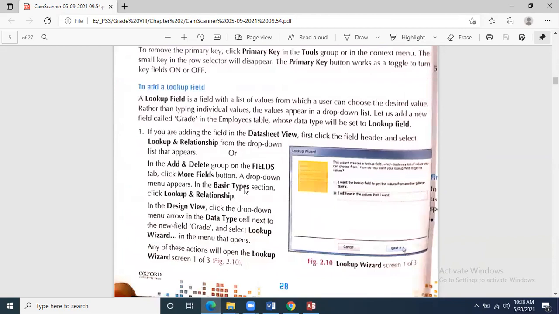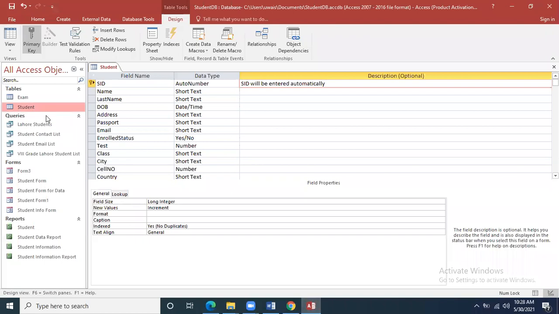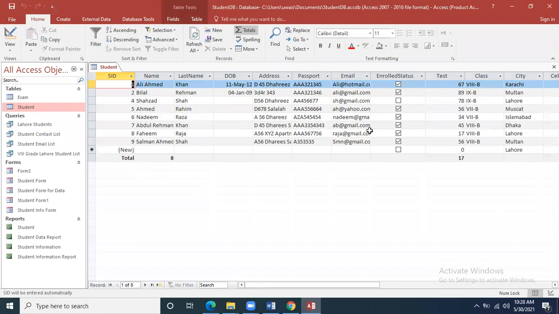To add a lookup field: what is meant by lookup field? A lookup field gives you the list of the data items that can be entered. For example, I had shown you this using city, I think, or country, where we had taken some city names, and you can go and select the lookup data from the lookup field. Lookup field was done, and I had explained the procedure. Video is attached. So over there, you will see that in the lookup field there would be a drop down menu to enter the data.